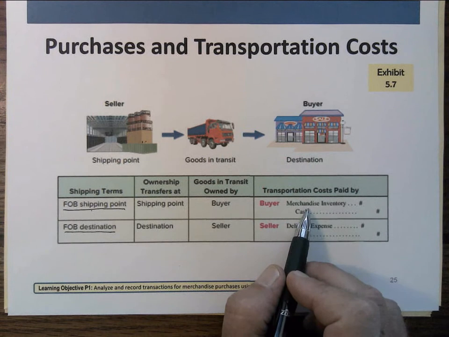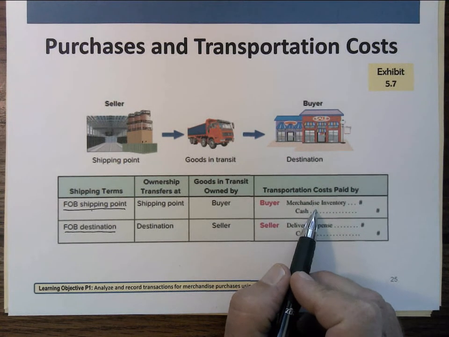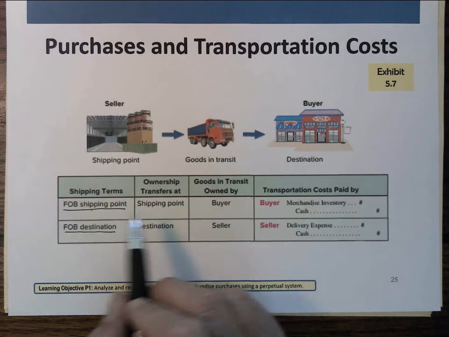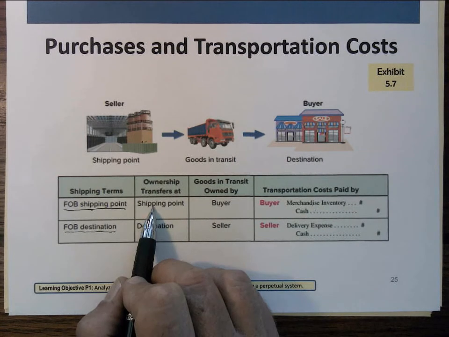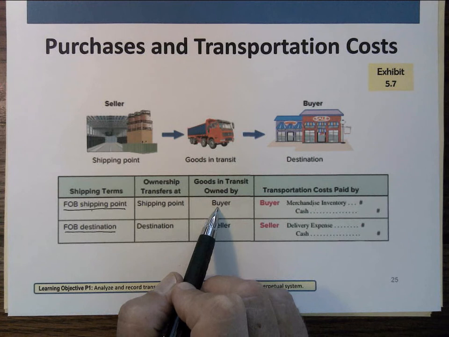Now, when we're buying goods and we have to pay freight to get them to us, that becomes part of the cost of the inventory. So when we pay the freight, we increase our inventory and pay the cash out. Free on board shipping point: title transfers at the shipping point. The goods are now owned by the buyer, and the buyer is responsible for paying freight.